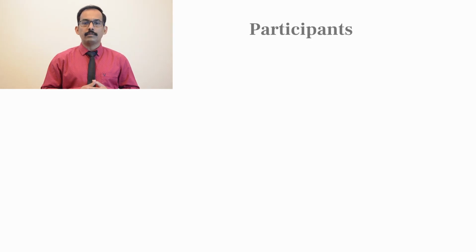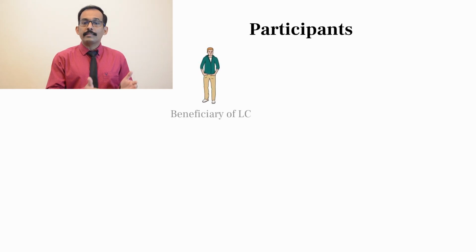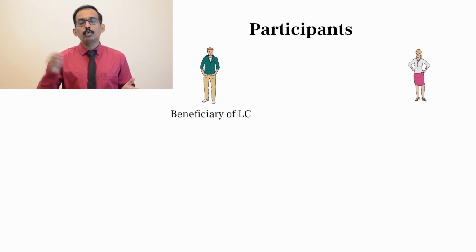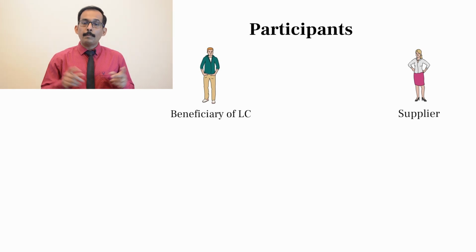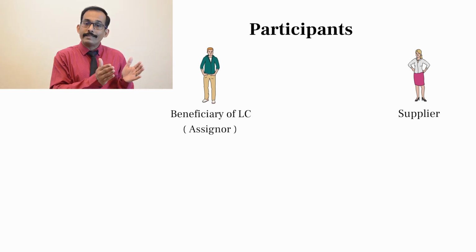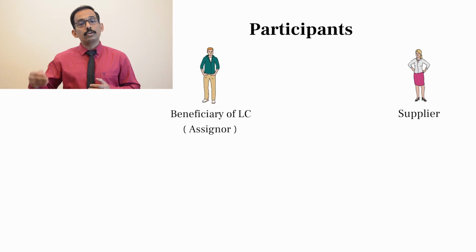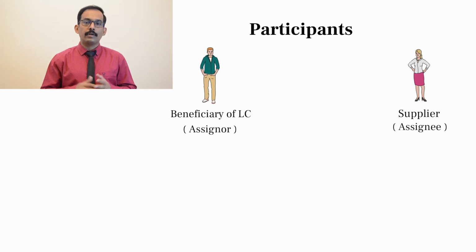As mentioned in the definition, AOP is an instruction given by the beneficiary of an LC to a third party. So the main two participants in an AOP are the beneficiary of the LC and the third party. The person who gives the instruction to a third party is called the assigner, and the person to whom the instruction is given is referred to as the assignee.